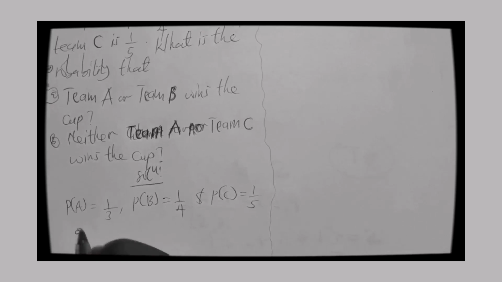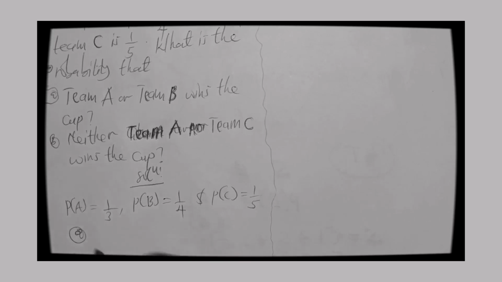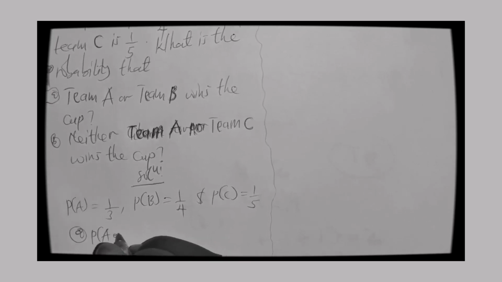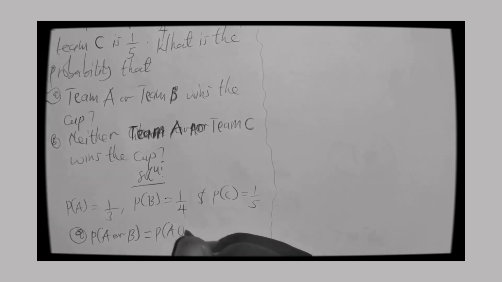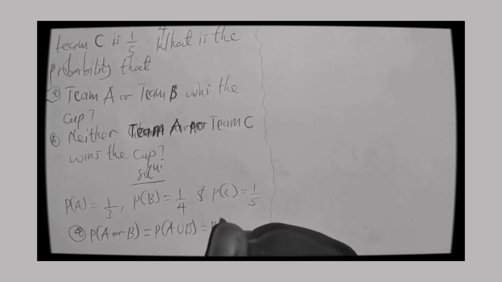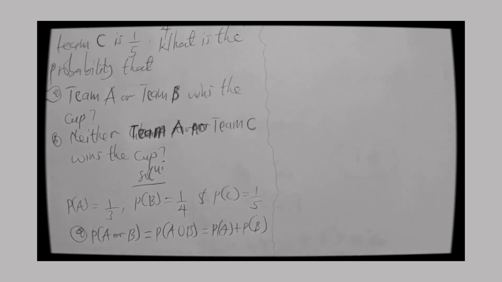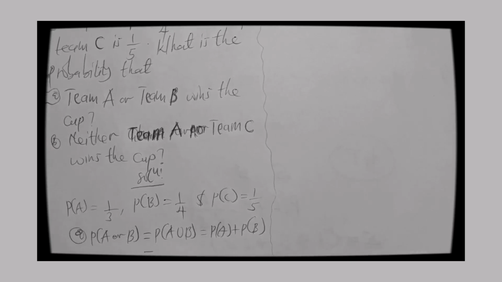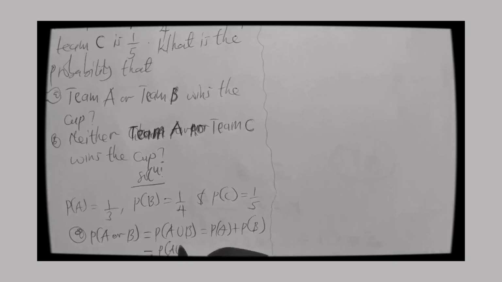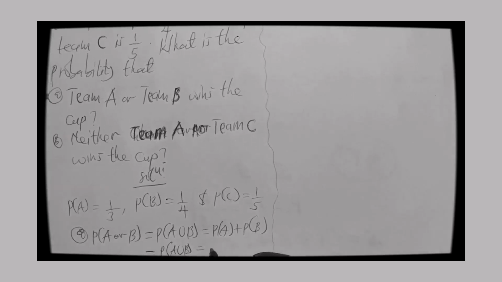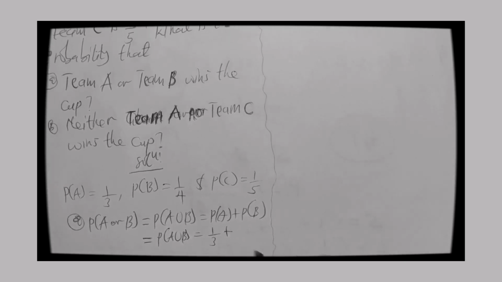So if I'm going by the first requirement, then the probability of team A or team B winning the cup will be probability of A or B, which is the same as probability of A union B, and which is equal to probability of A plus probability of B. Since they are mutually exclusive and no two teams can win at the same time, their intersection is 0, so there's no need for you to bring it. So therefore, probability of A union B is equal to probability of A, which is 1/3, plus the probability of B, which is 1/4.